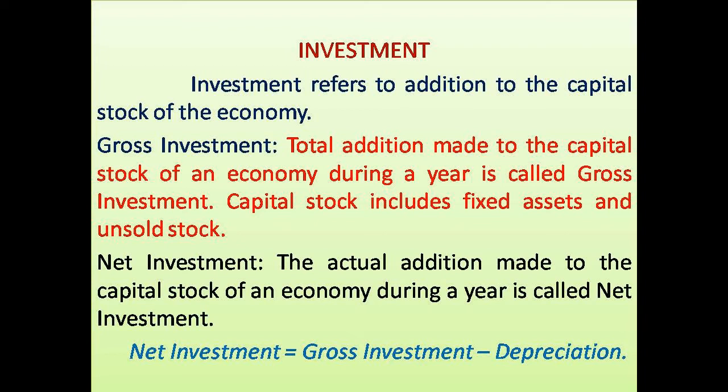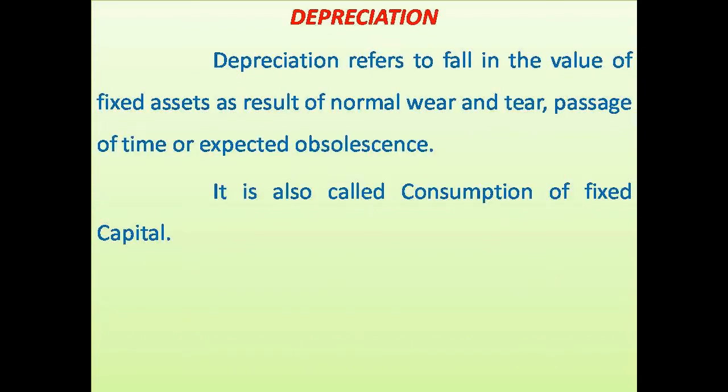You are adding some machines, but some machines cannot be used. They break down. They have to be thrown out. So you are losing them. So that is what we call depreciation. So from gross investment we have to subtract depreciation in order to get net investment.